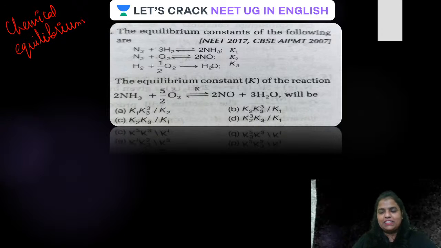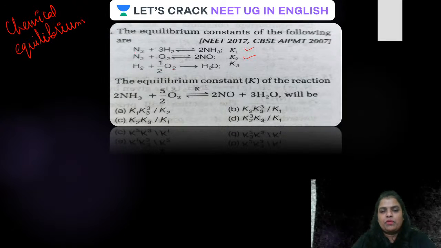Have a look at the screen. The first question is: the equilibrium constants of the following reactions are given. First, N2 plus 3H2 giving 2 moles of ammonia, for which the equilibrium constant is K1. Then N2 plus O2 giving nitric oxide, with equilibrium constant K2.